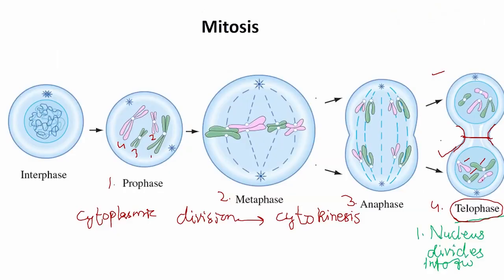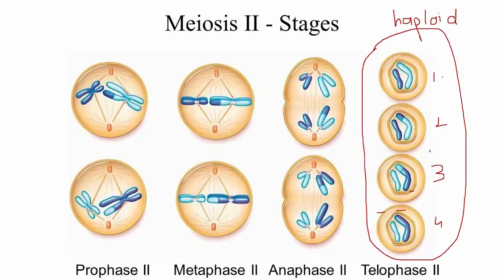Whereas in mitosis, as the number of chromosomes remains the same, the daughter cells are called diploid cells. We denote diploid cells with 2n, and the haploid cells are denoted by capital N only.